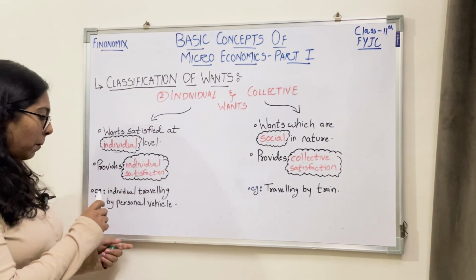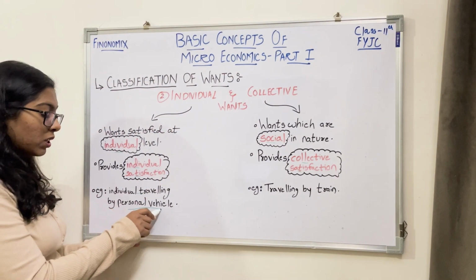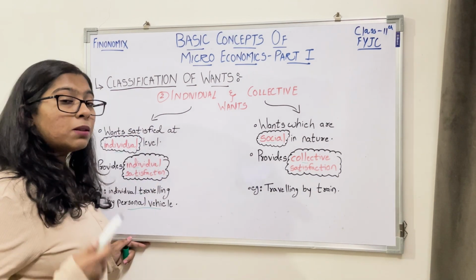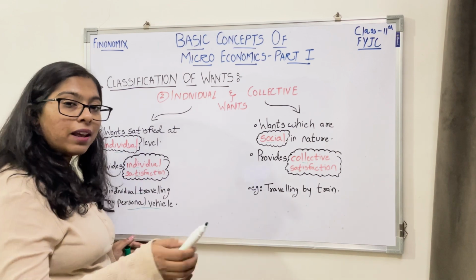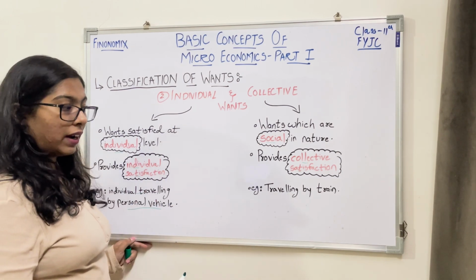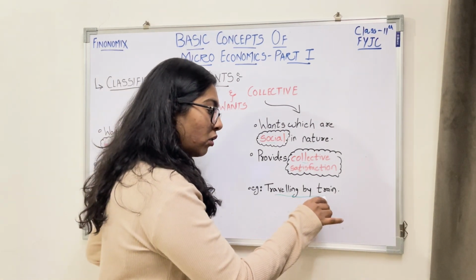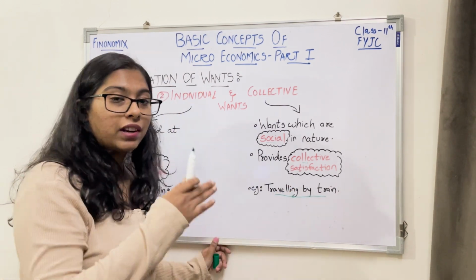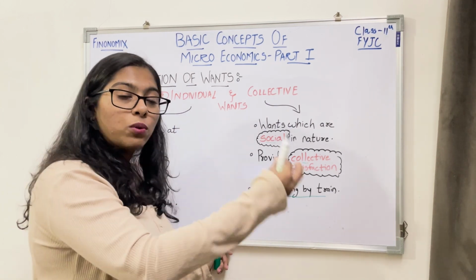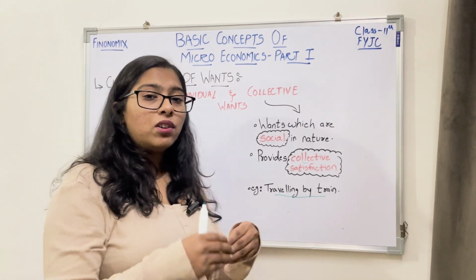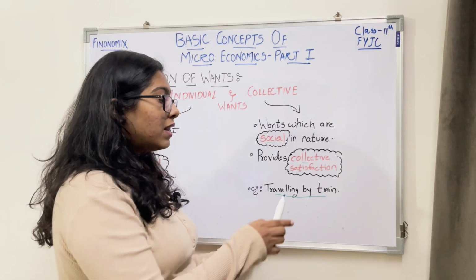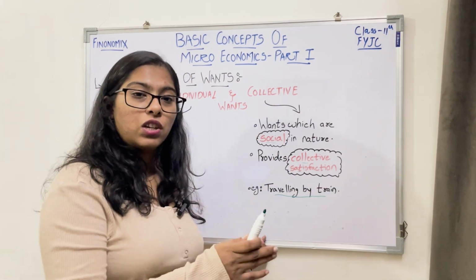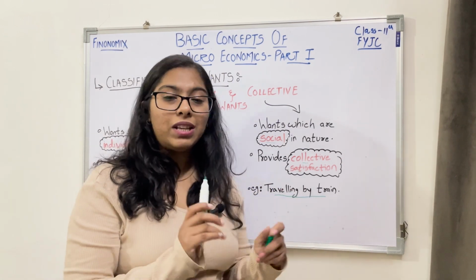Let's look at the example. An individual traveling by personal vehicle. This person wants to reach point A by his personal vehicle. If he reaches there, his individual want will be satisfied. Whereas traveling by train, a lot of people want to go from point A to point B. They travel together in a train, right? If you get down at a particular station, there might be 10 others getting down with you, right? So what is that? Collective satisfaction. All those people who got down at that particular station have their want collectively satisfied.